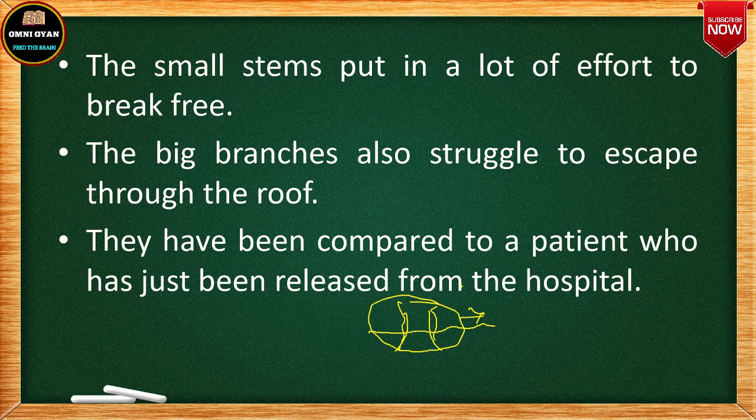their roots have been inside the earth, inside the soil for a long time, so they have become very weak. तो ये पेड़ जो है बहुत वीक हो गया है, just like a patient. And these patients have now been released from the hospital. So because the trees are running away from the house, it means that they have forcefully taken release from the hospital. Say you go to the hospital, the doctor does not want you to leave, but you want a better treatment, you want to go outside to some big hospital and take treatment, but the doctor does not want to let you leave. So what will you do?